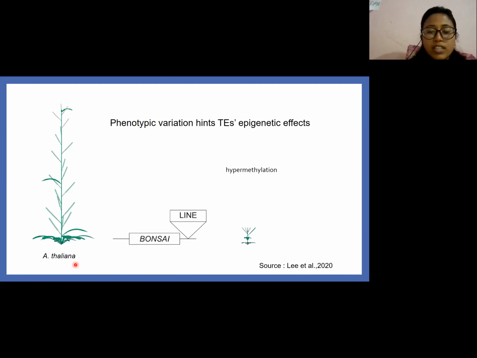In Arabidopsis thaliana, near the BONSAI gene, there is a LINE transposable element. The host silences this LINE element by hypermethylation of this region, but in turn the BONSAI gene is also silenced, and then the Arabidopsis thaliana height is reduced, and it appears like a bonsai.